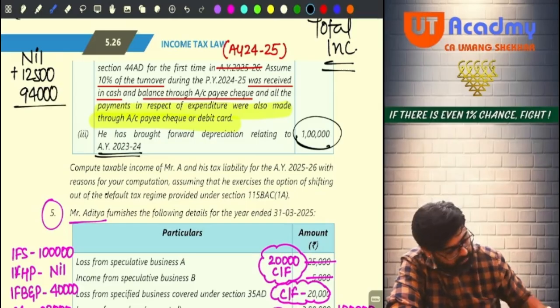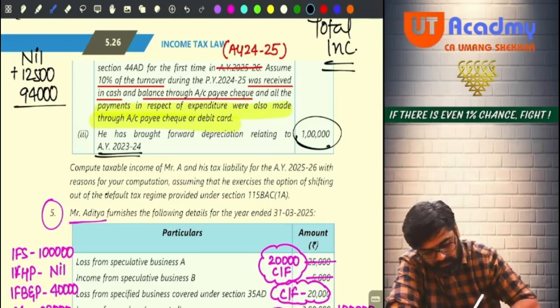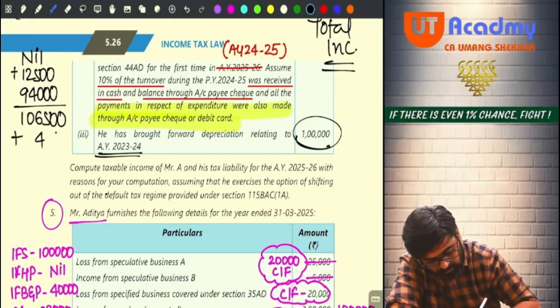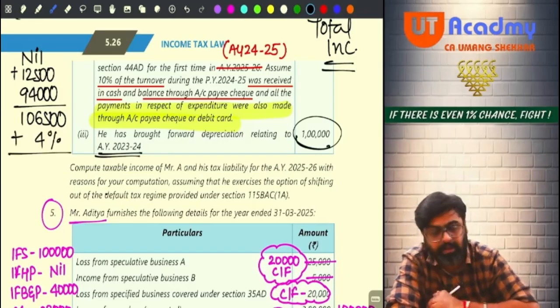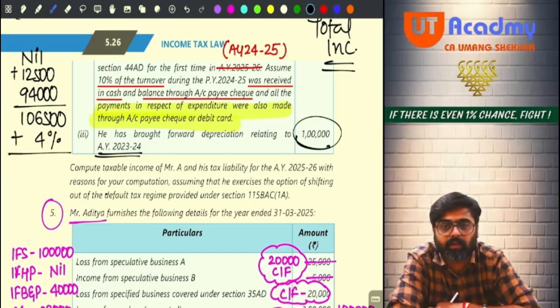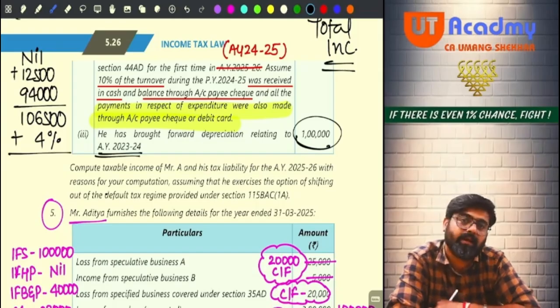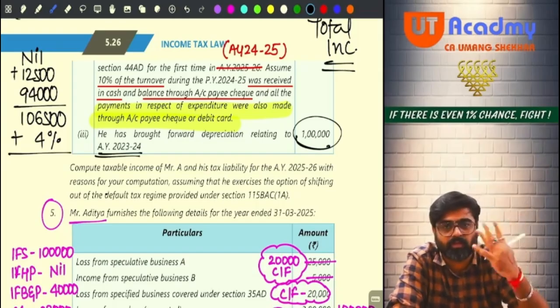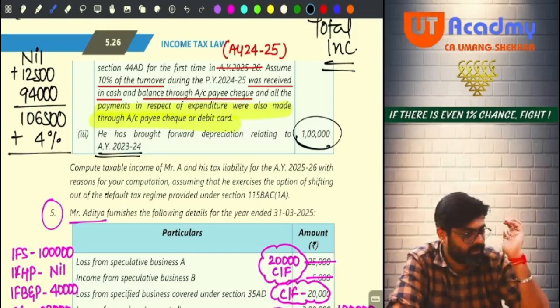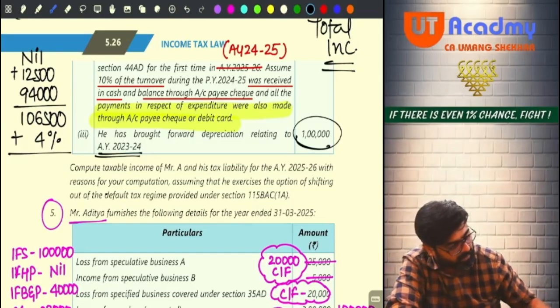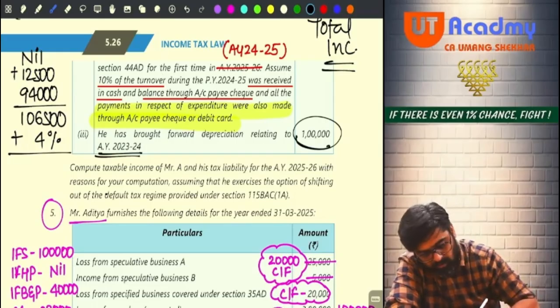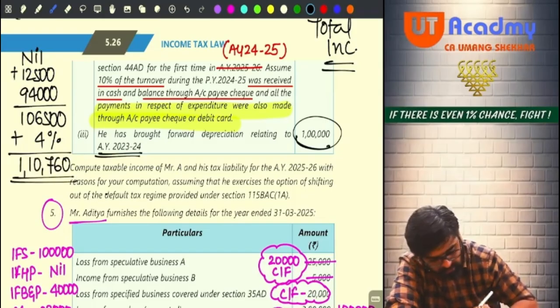Now can you calculate? 94,000 plus 12,500, 1,06,500. On that apply 4% now directly. No need to claim any rebate, no need to give any surcharge, because the total income is more than 5 lakhs and the total income is not more than 50 lakhs. So no surcharge, no rebate. Apply 4%. So 1,06,500 into 4%, 4,260, so 1,10,760. This should be your tax liability.